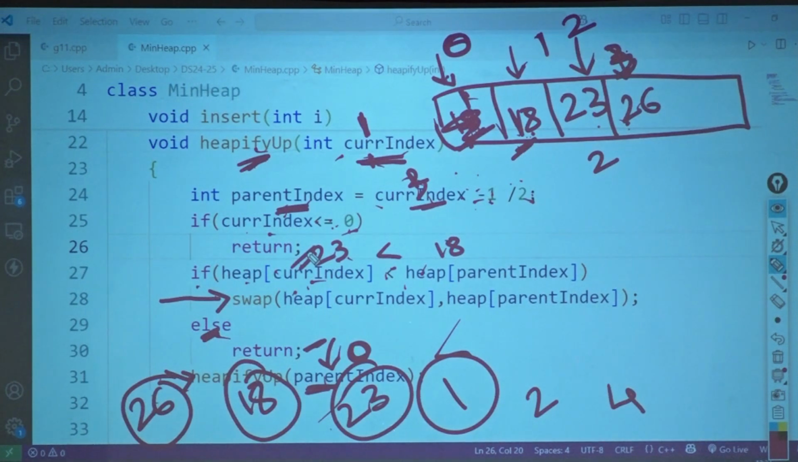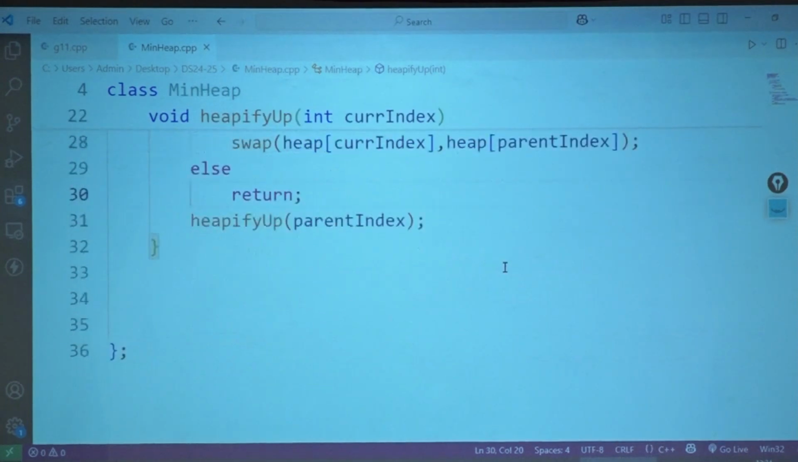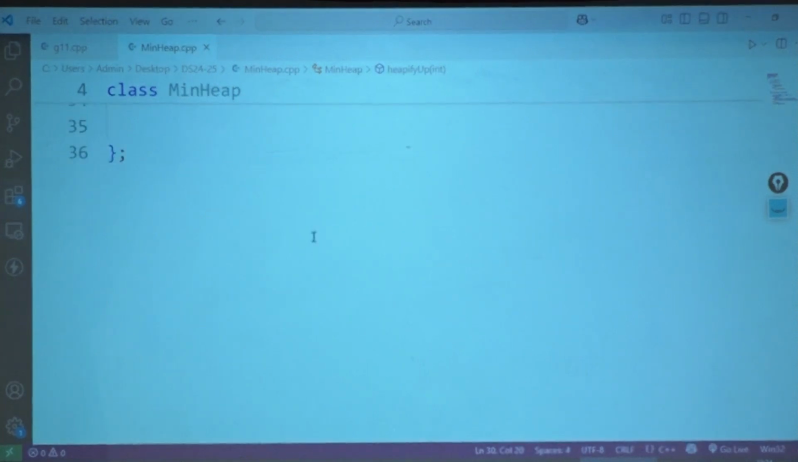Okay. So now what we are going to do is, ma'am, please make a note of this: 26, 18, 23, 1, 2, 4. Okay. We have done heapify, we have done insert. Now is the turn of our main method.